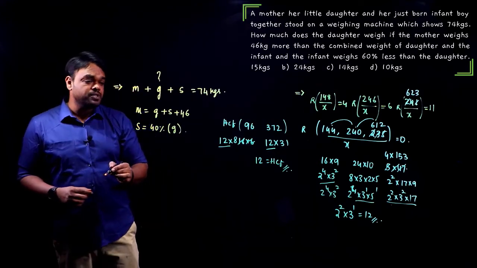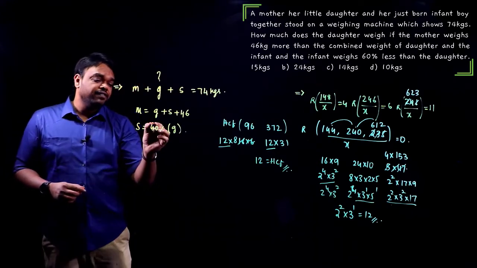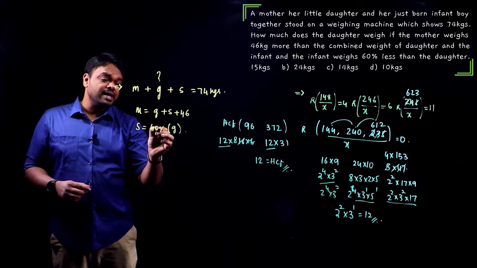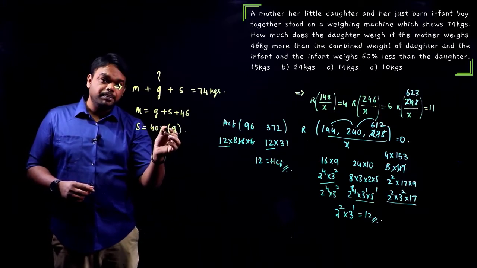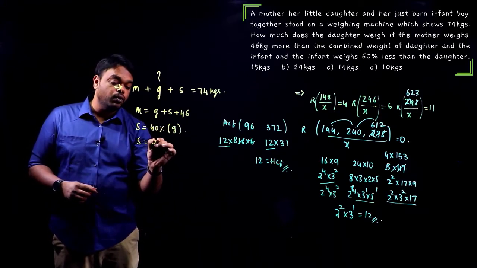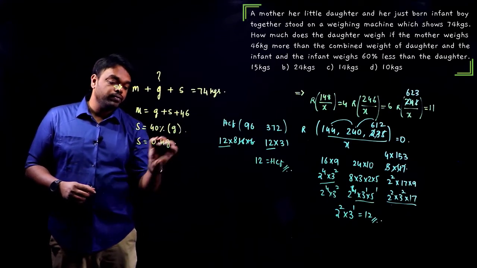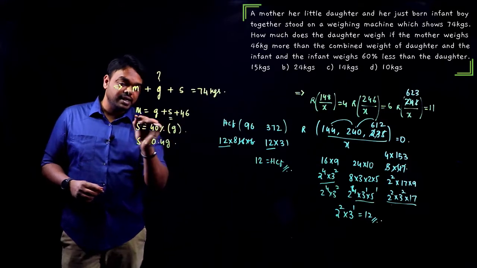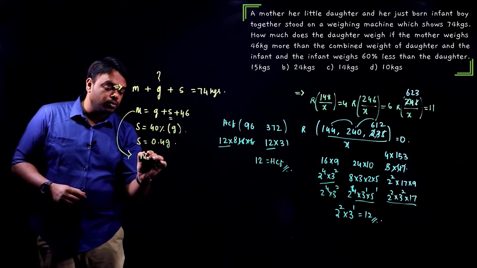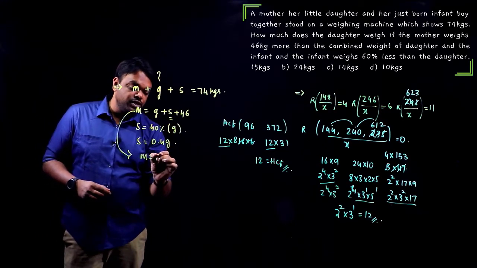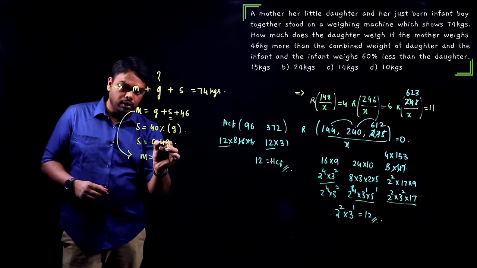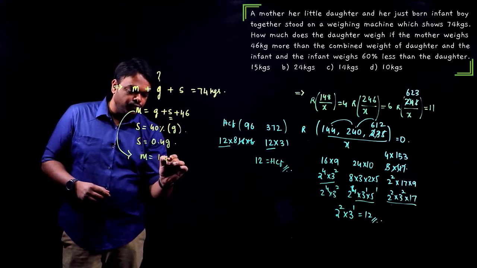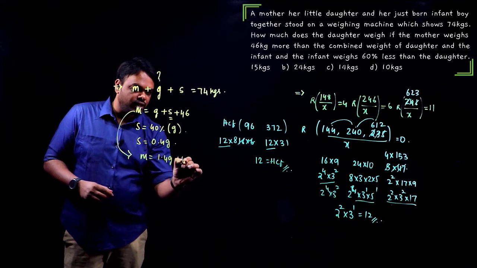Okay. Now observe. If I convert son is 40%, which is nothing but 0.4 of the girl. Now I can replace son in this equation: mother is equal to girl plus 0.4 girl in place of son. That becomes 1.4 girl plus 46.